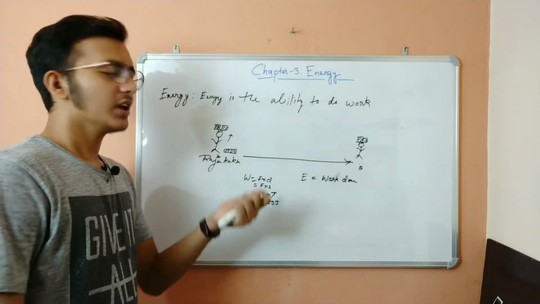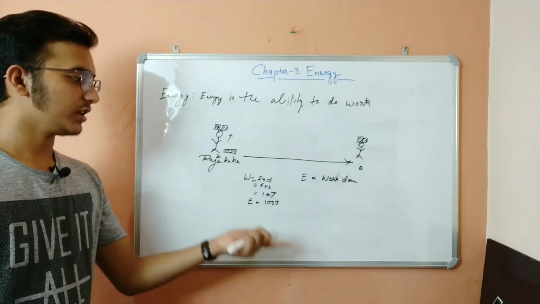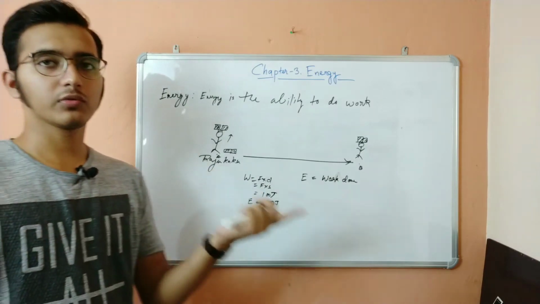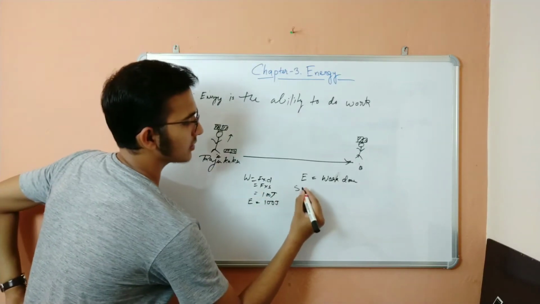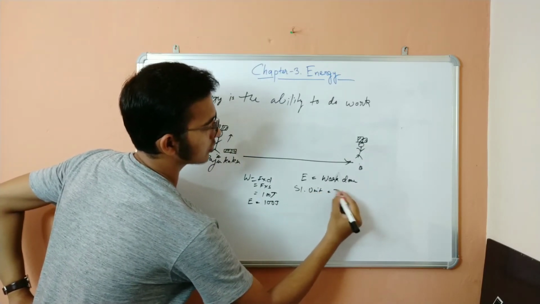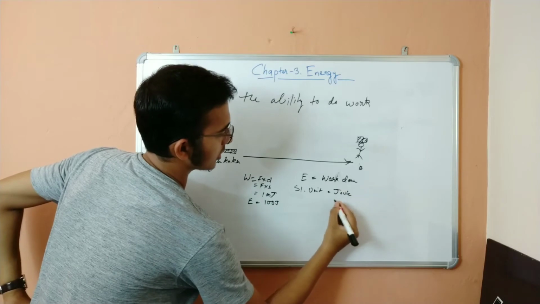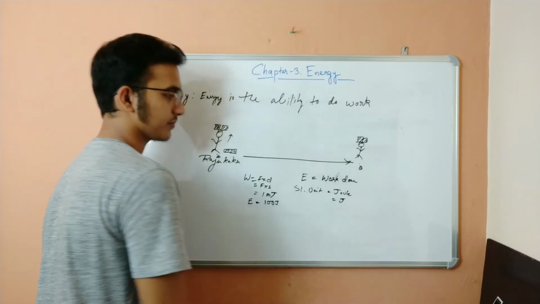So it's easy. Definitely, if energy is equal to work done, therefore the SI unit of energy will be equal to the SI unit of work, which is joule. So the SI unit of energy is also joule, represented by capital J.